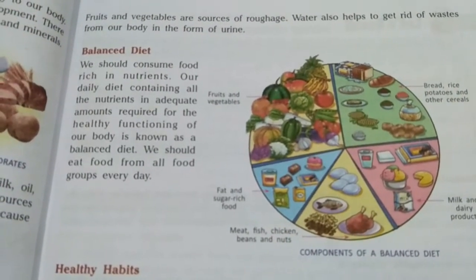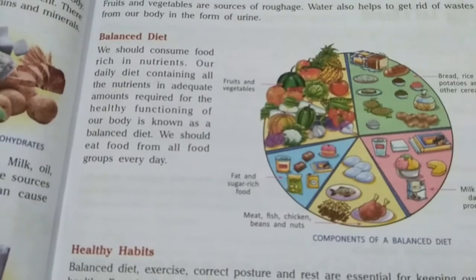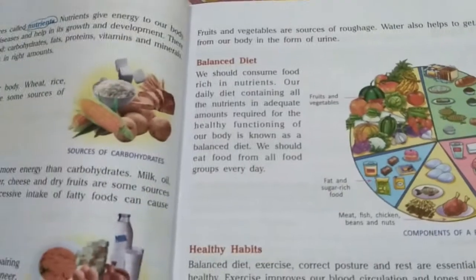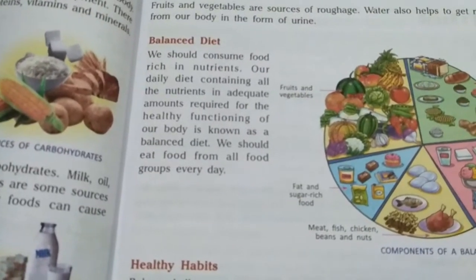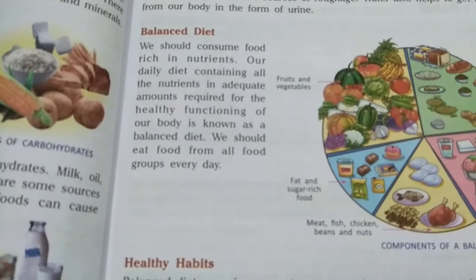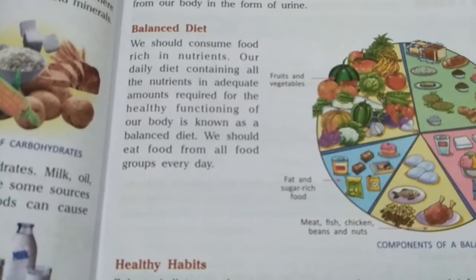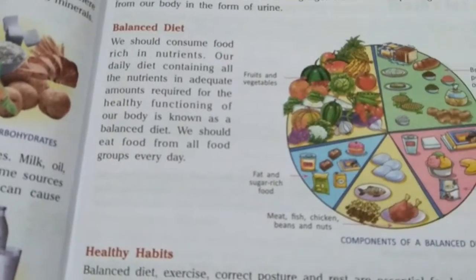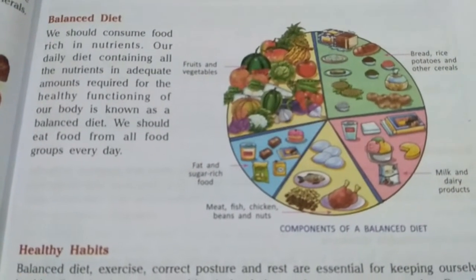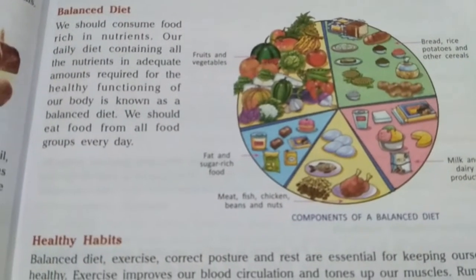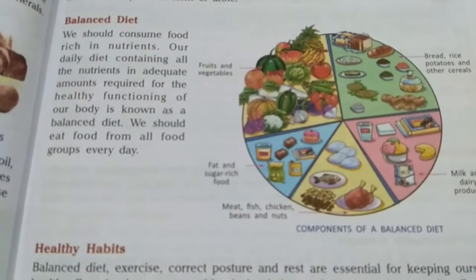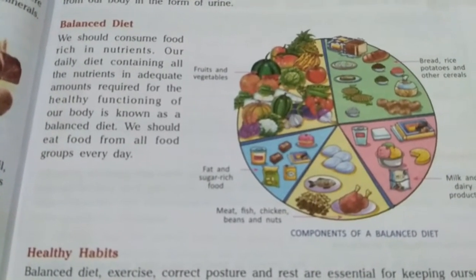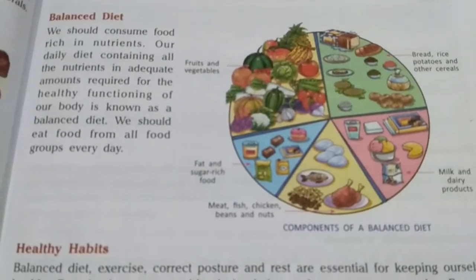We should consume food rich in nutrients. Obviously, we should eat food items which are rich in nutrients, which contain all these 5 nutrients properly. Our daily diet containing all the nutrients in adequate amount, adequate means proper amounts, required for the healthy functioning of our body is known as a balanced diet. In simple words, we can say that a diet which contains all these five nutrients in proper, equal and adequate amount, in a balanced amount, which is important for the proper and healthy functioning of our body, is only known as a balanced diet.